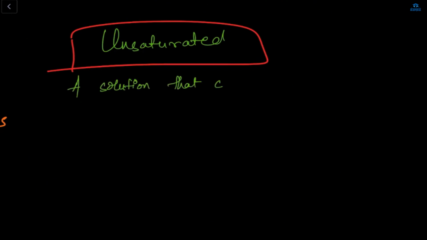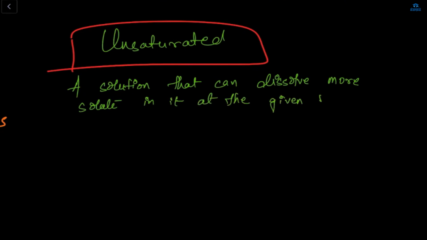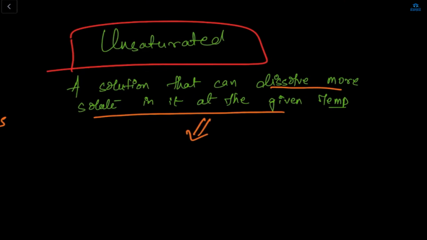A solution that can dissolve more solute in it at a given temperature is called an unsaturated solution. Now, what is the meaning of this? A solution can dissolve more solute in it. More solute in the sense that the capacity is not crossed. That's why it can dissolve more solute.